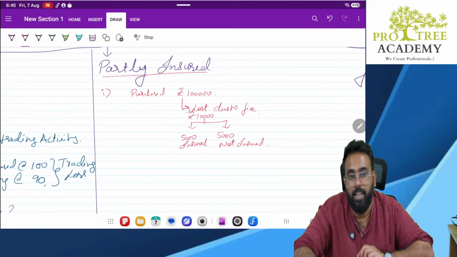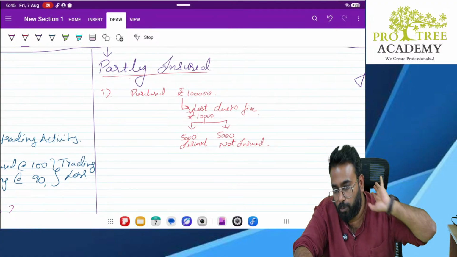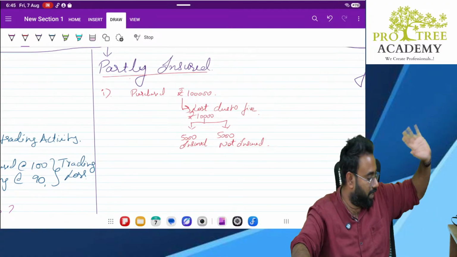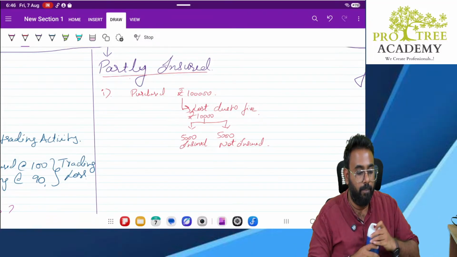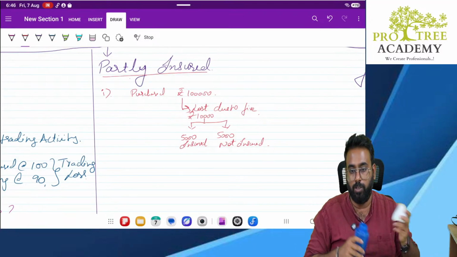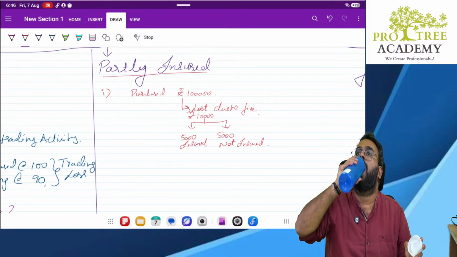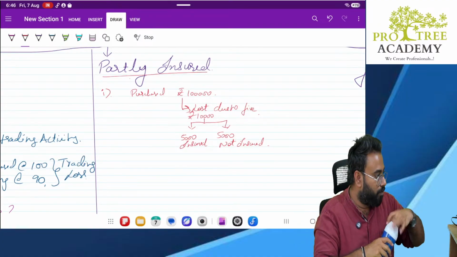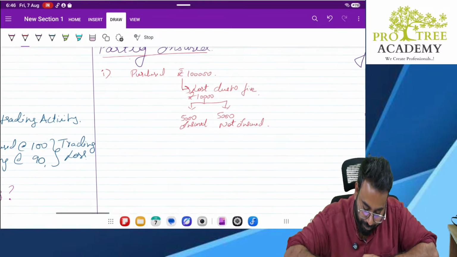That means out of 10,000 which I have lost, I will definitely receive 5,000 rupees back from the insurance company. 5,000 I will not receive from the insurance company. Why? Because I have insured only 5,000 worth of goods. The remaining 5,000 worth of goods I have not insured. Clear?